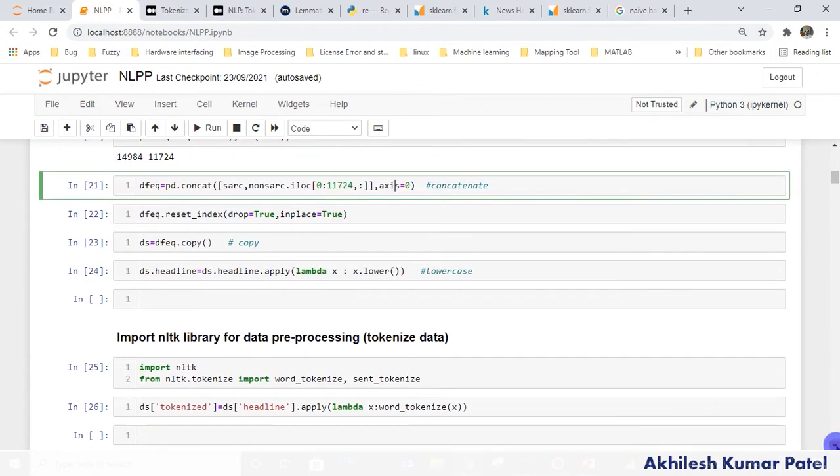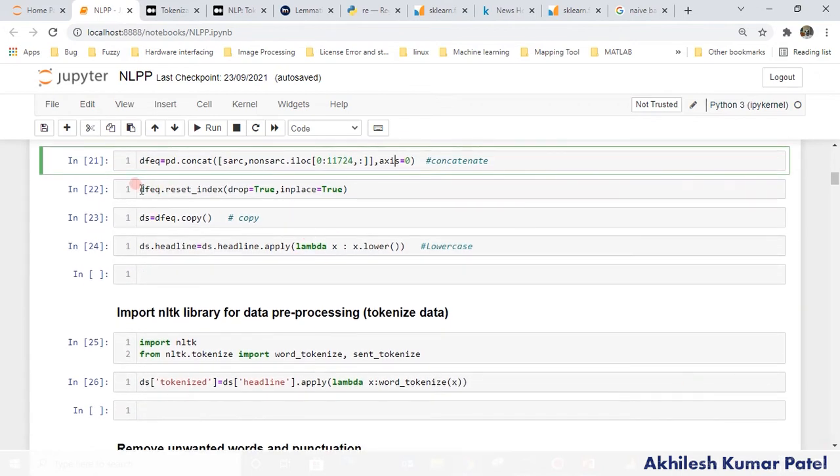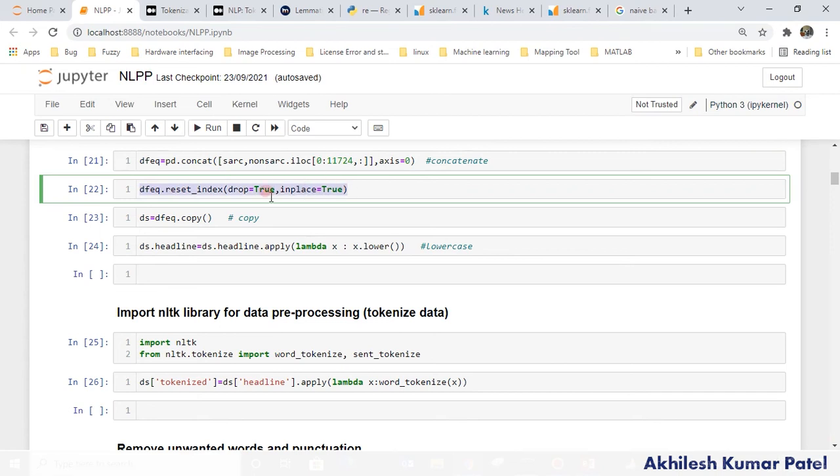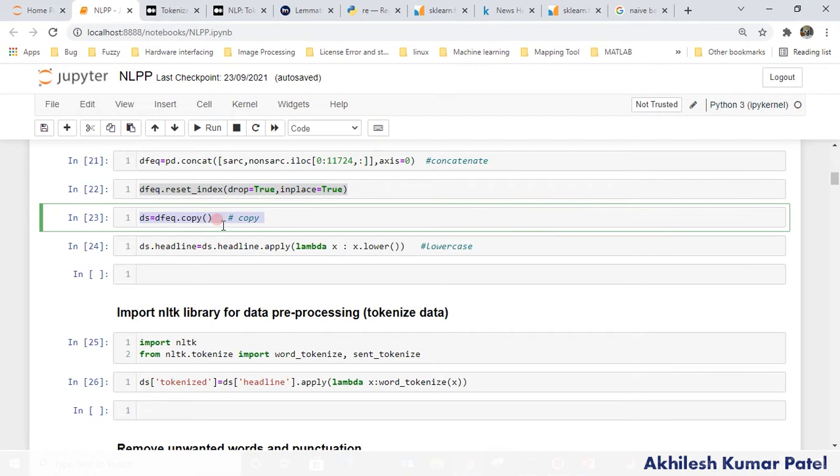One thing more, it is very important: I have this original one, and once you start the processing on your data, just make a copy of that. Otherwise you will face some issues sometimes, because if you work directly on this and do some modification, it will be modified in the parent data also. That's why make a copy and do this task, right?